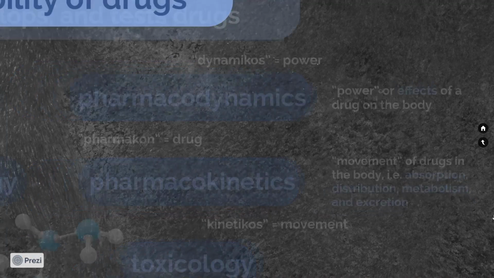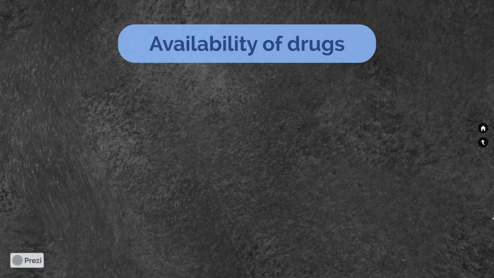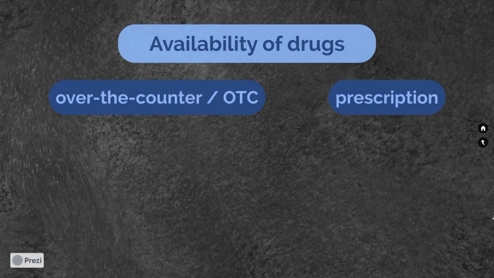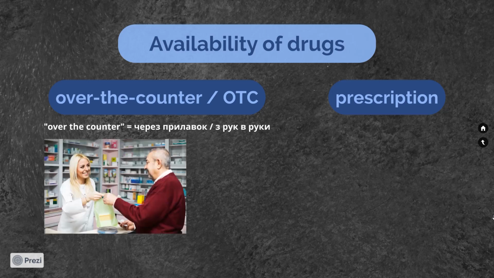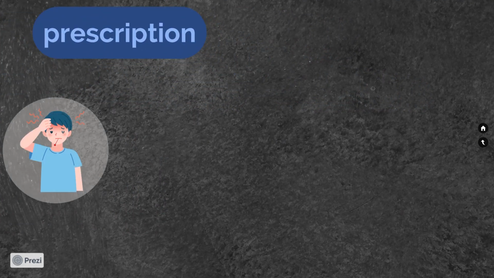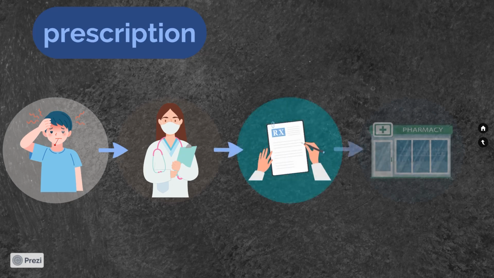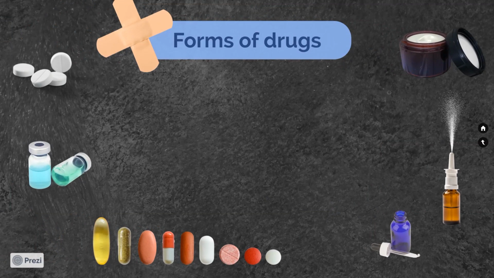Regarding the availability of drugs, they can be divided into over-the-counter or OTC and prescription drugs. Over-the-counter drugs are those that can be purchased without a prescription from a doctor. They are referred to as OTC because they are available over the counter, через прилавок or з рук в руки, meaning that you don't have to go to the doctor, take a prescription, and then go to the drugstore. You can get them directly in the pharmacy. Let's find out about different forms of drugs.